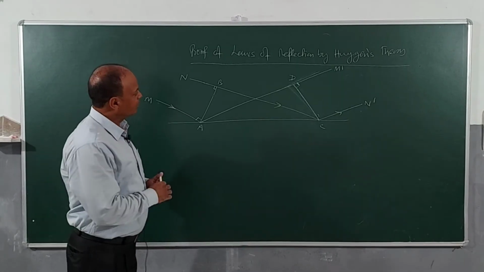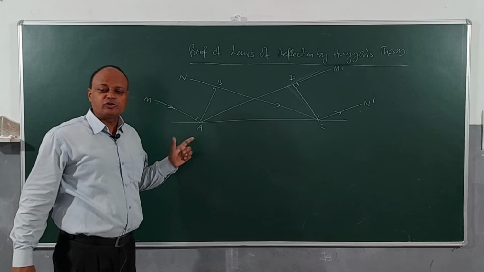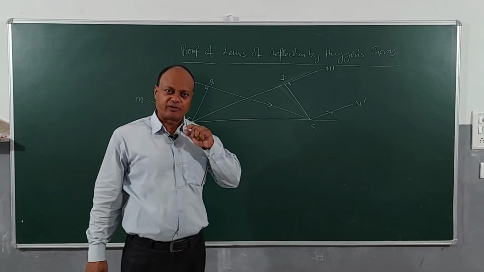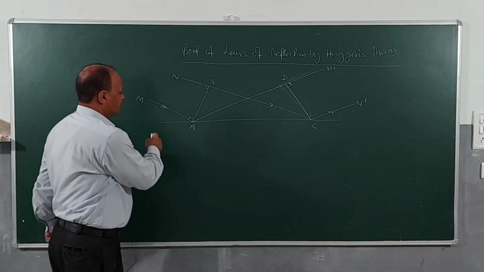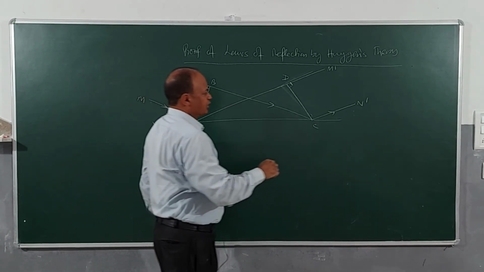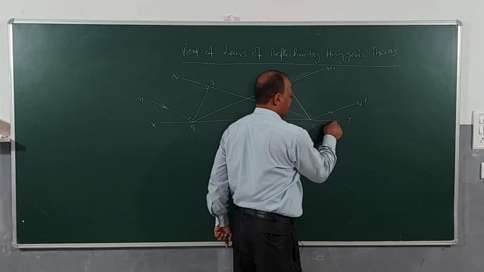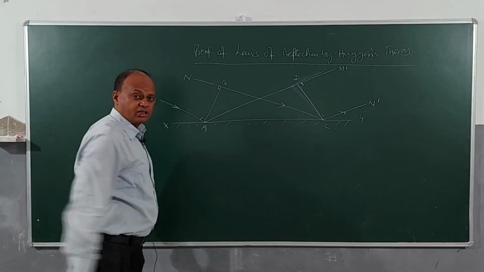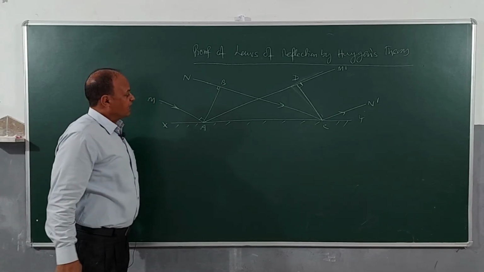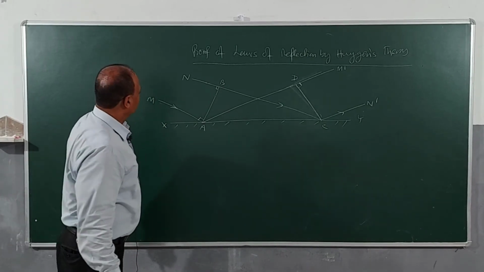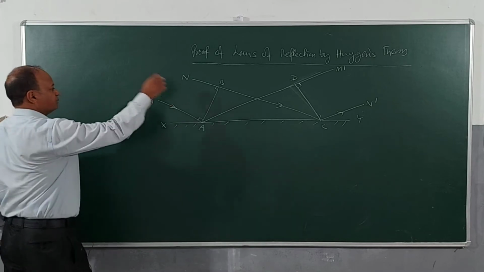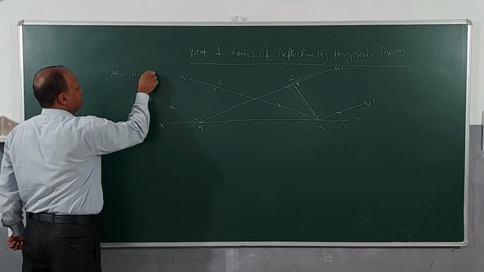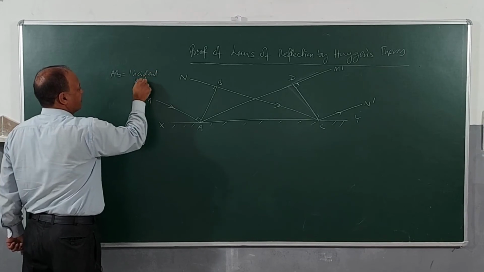Okay, children. Here we have drawn a diagram to show you reflection of wave fronts from a surface. Suppose this is XY, which is a reflecting surface. Make sure you understand the diagram. And we have taken two rays. Children, if you look at the diagram, AB is incident wave front.